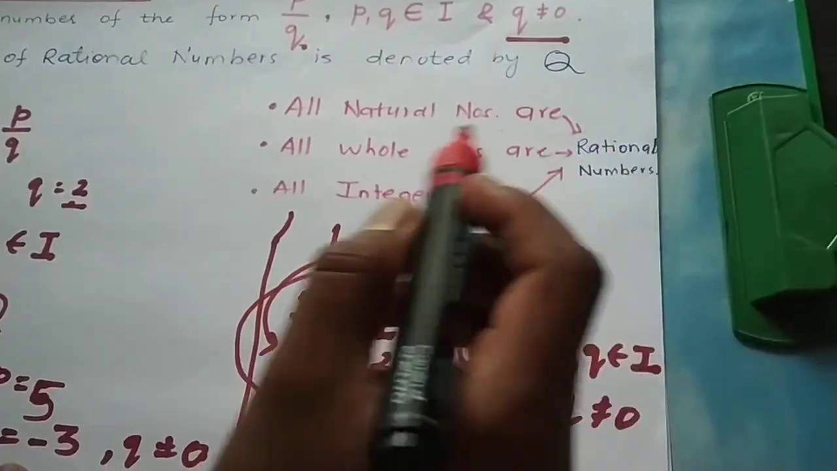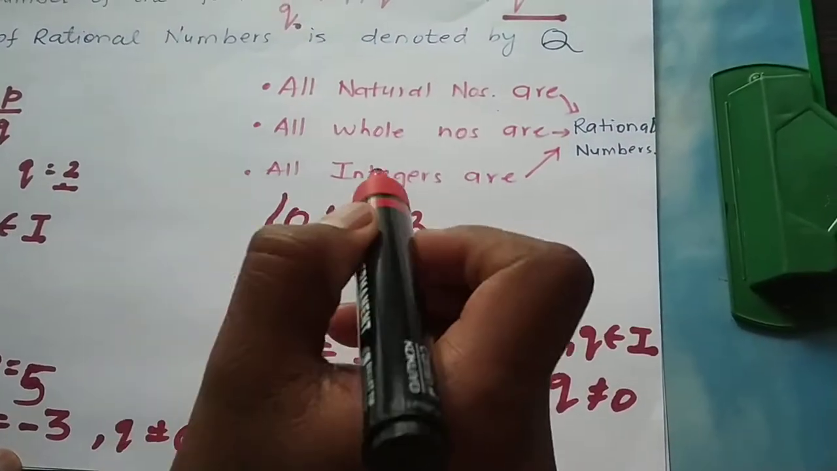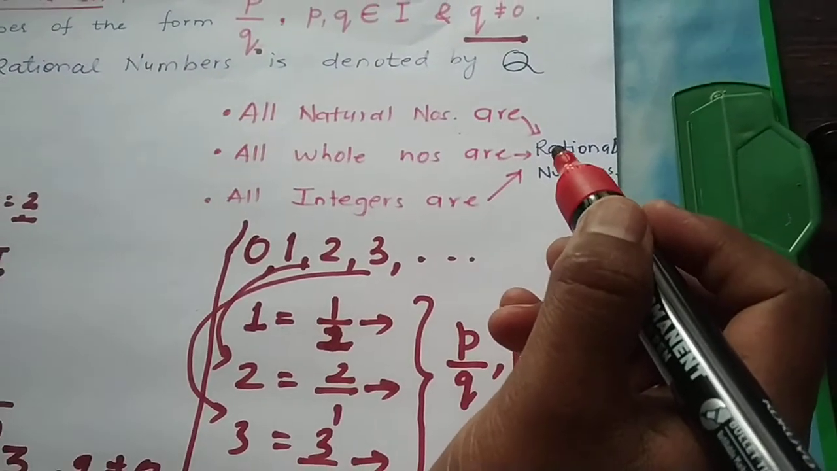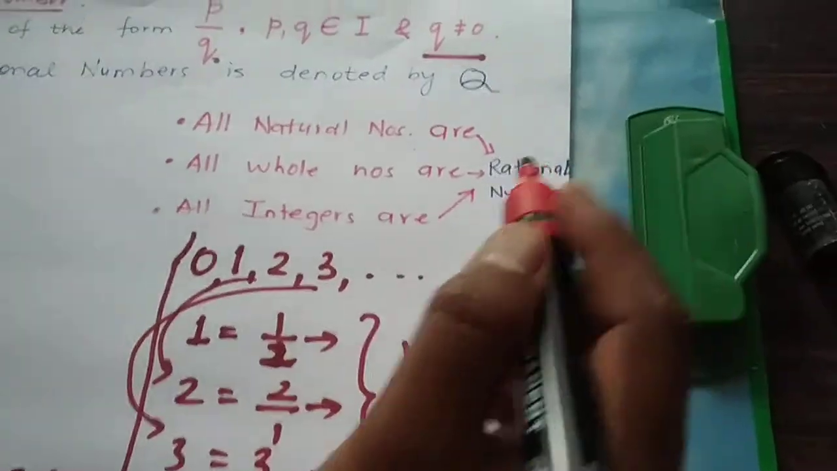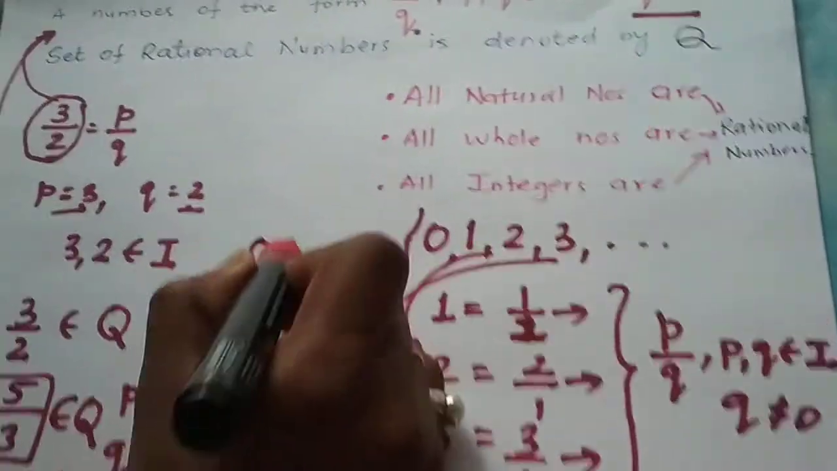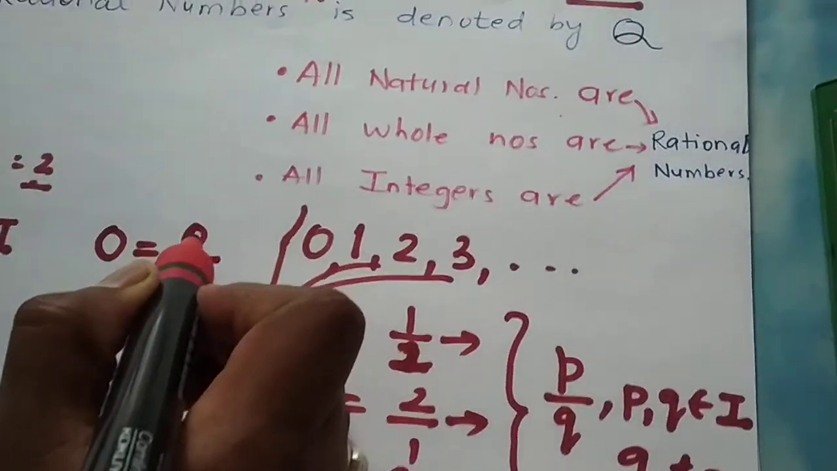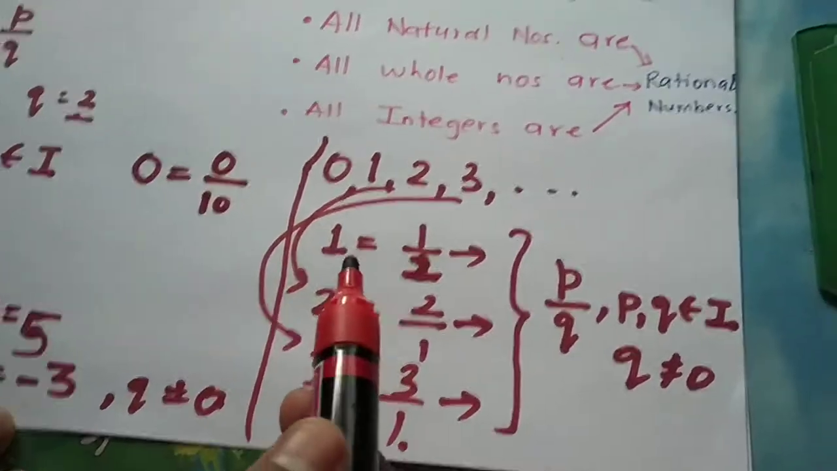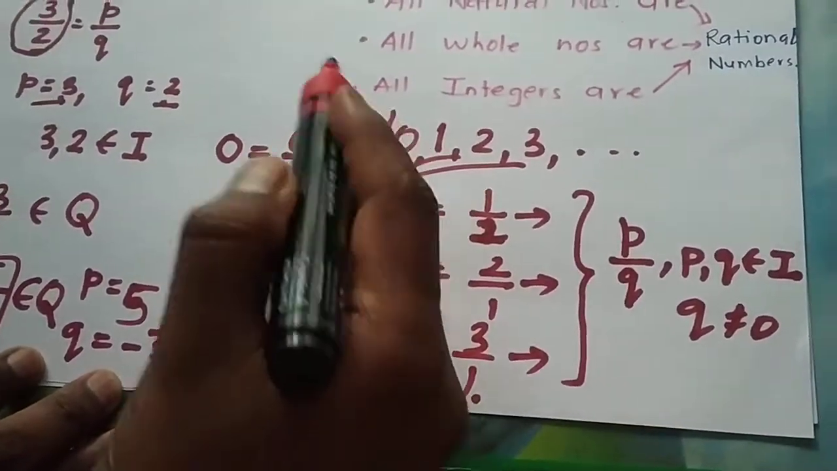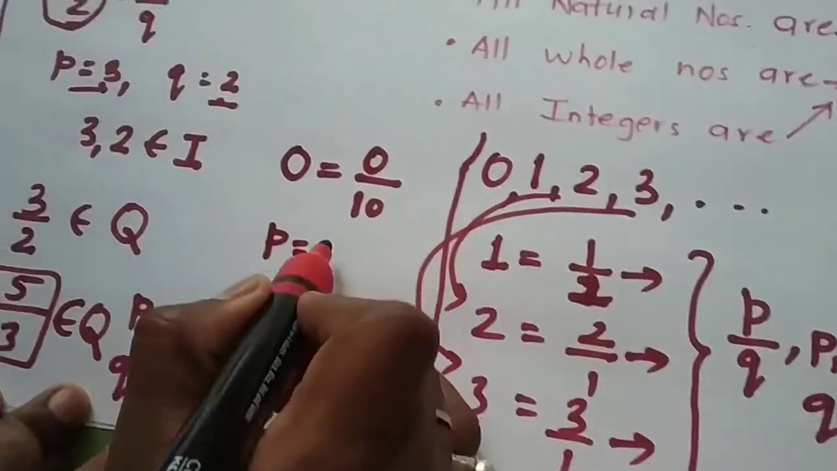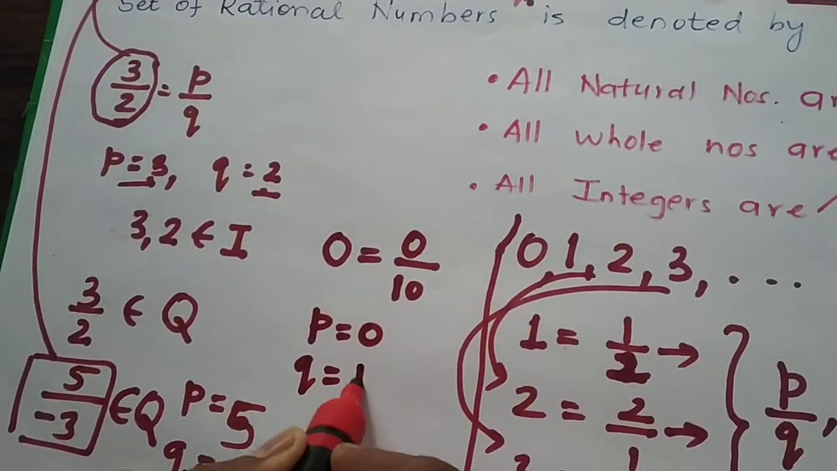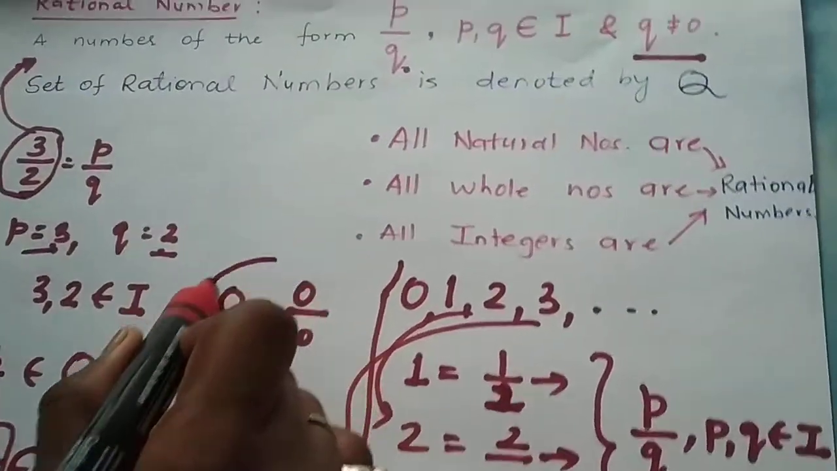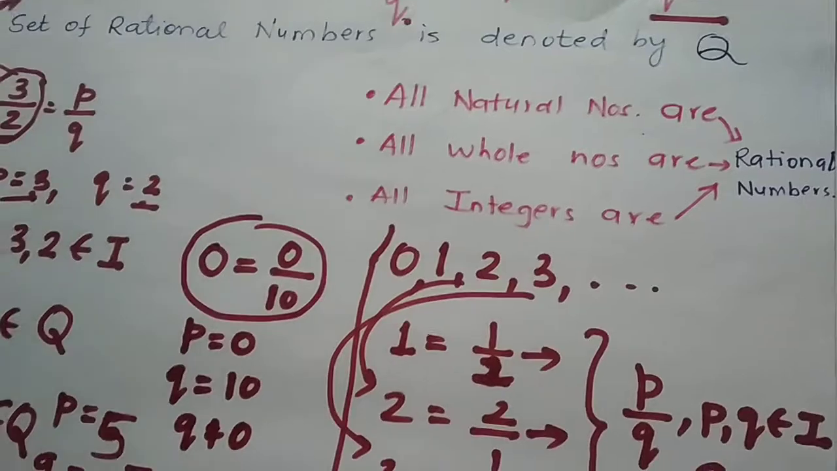My dear friends, if we add 0 to this list, then the next set, which is the whole numbers, is also rational. How? Yes, because 0 can be written as 0 upon any non-zero number, say 10. So again, let us look at the definition. Here p is equal to 0 and q is equal to 10, but q is not equal to 0. Therefore, 0 is also a rational number.